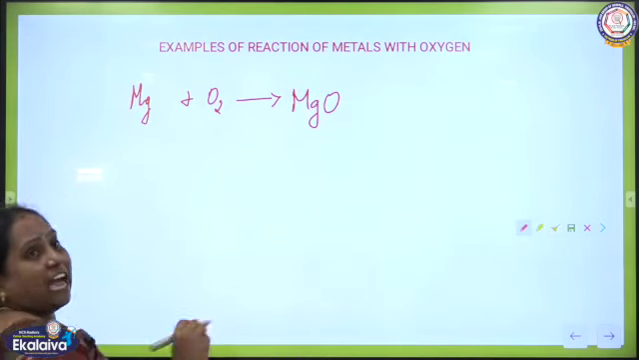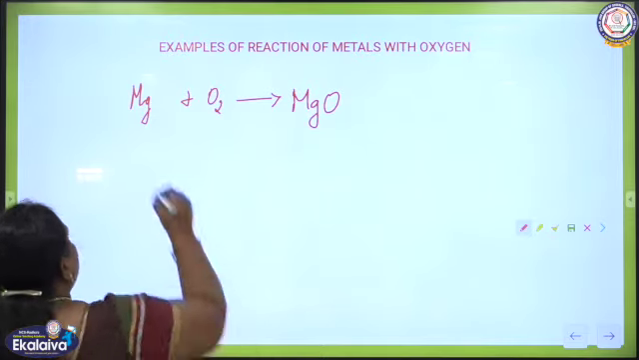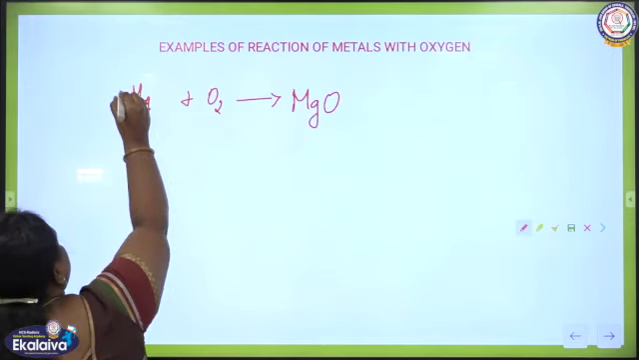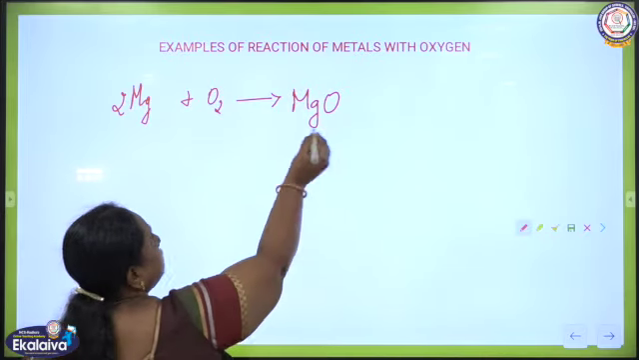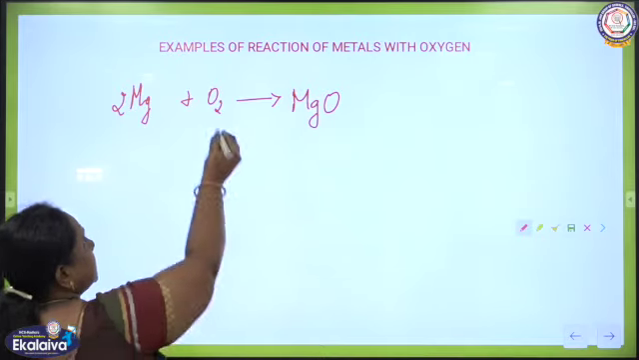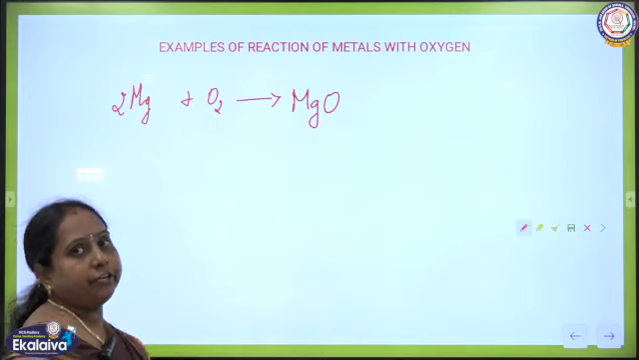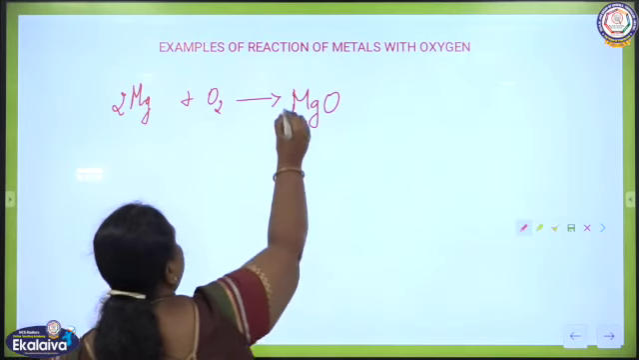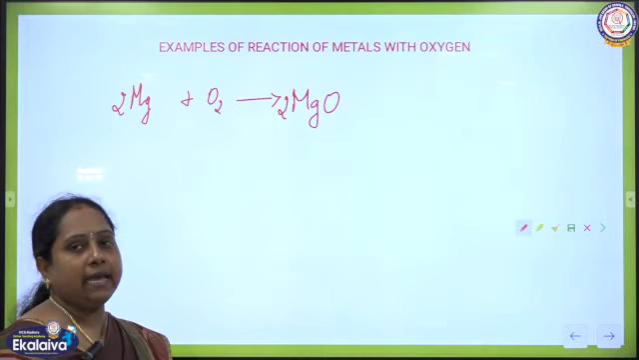Okay. So, here we have to balance this equation. To balance it, write 2 in front of magnesium, because when we write MgO, this is the correct formula of magnesium oxide, but oxygen is not balanced. To balance this oxygen, we have to write 2 in front of magnesium. So, that here we will be getting 2 MgO. Now, the equation is balanced.